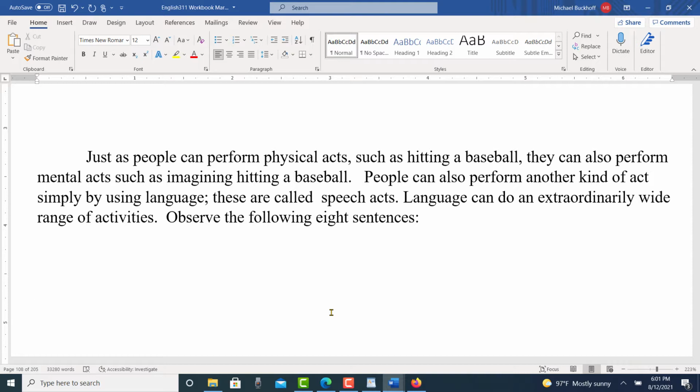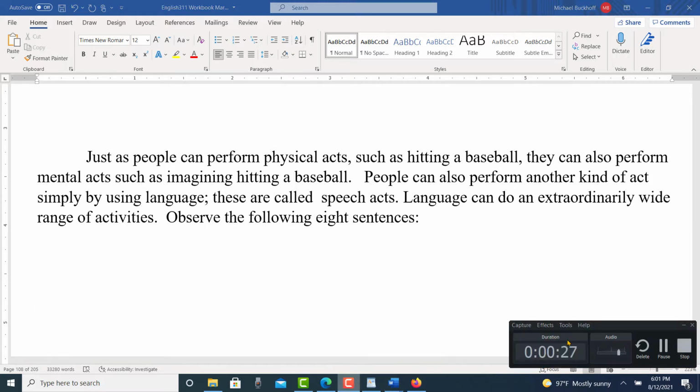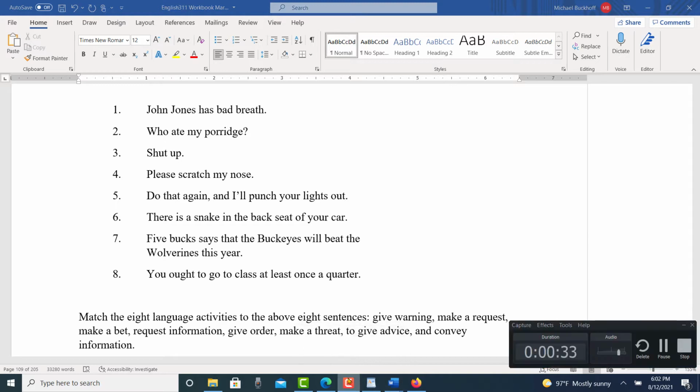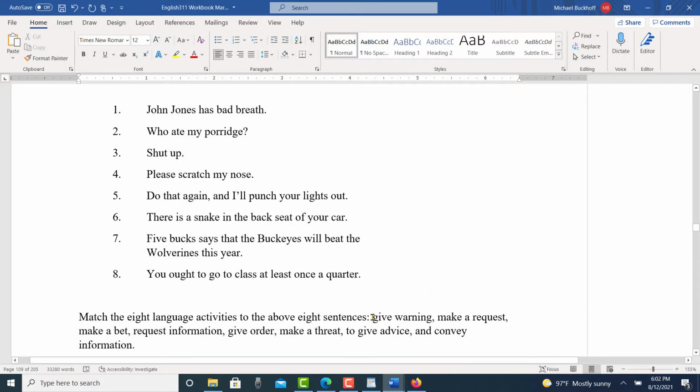Language can do an extraordinarily wide range of activities. Observe the following 8 sentences. Read over these sentences and think about, as you're reading them, which of these sentences are performing these specific purposes. Warning, request, bet, request information, give order, make a threat, to give advice, and convey information. Think about these specific language activities and match them with the 8 sentences above. In just a minute, you'll see the answers.